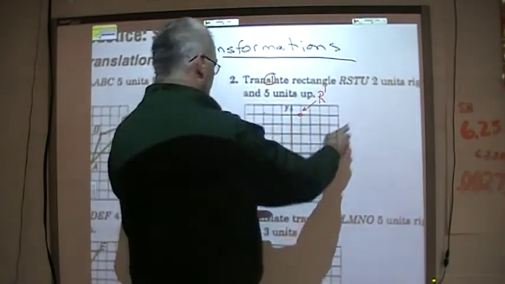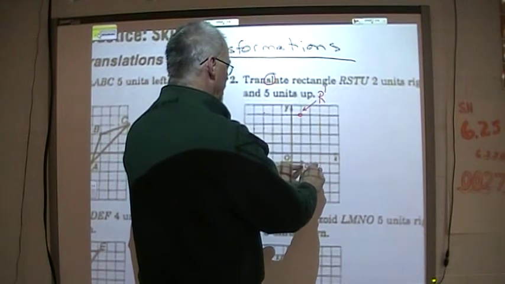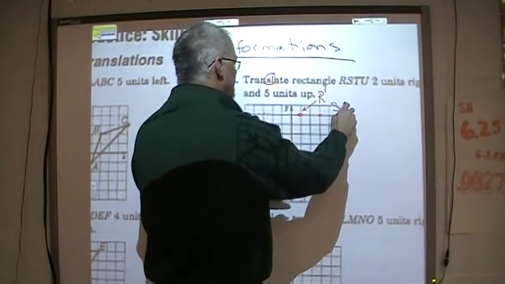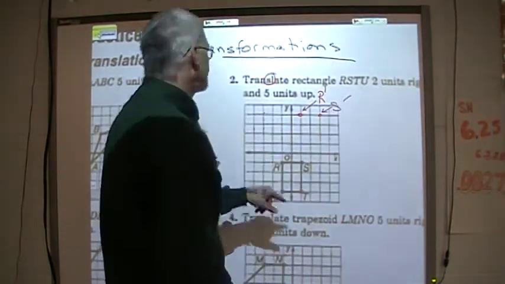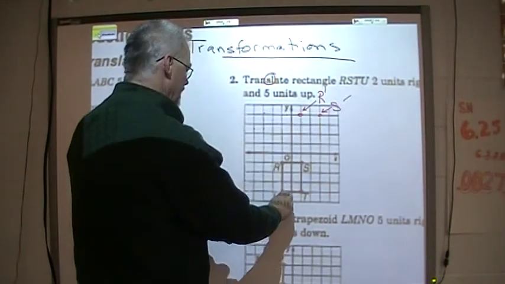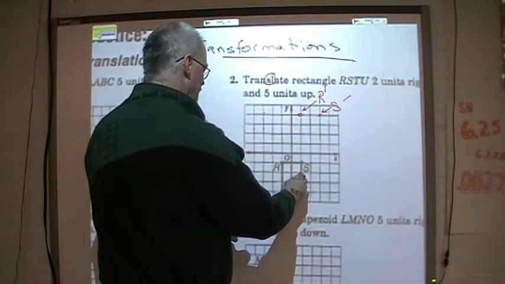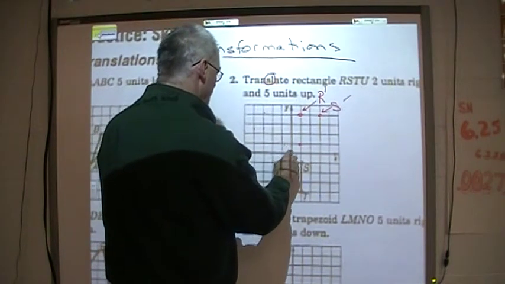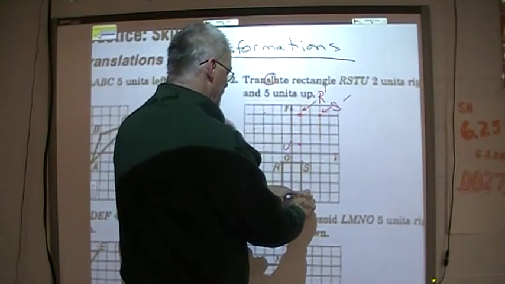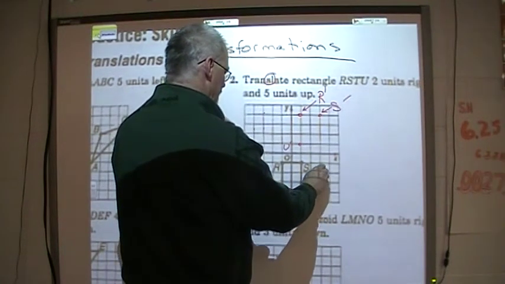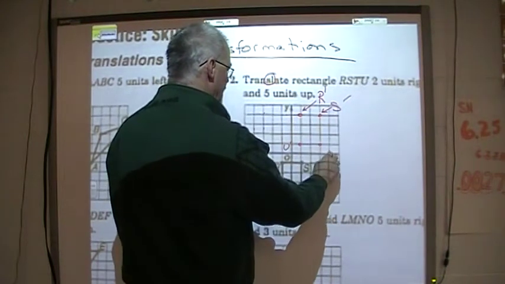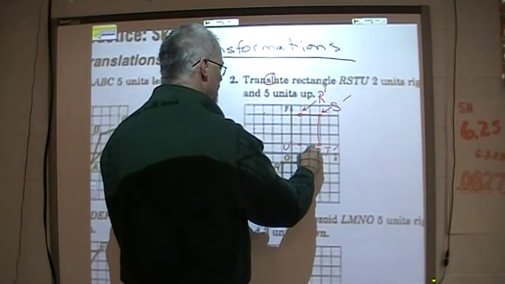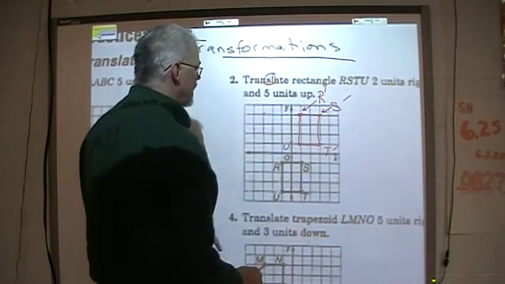Everybody with me? Let's go to the next one. S. 2 units to the right. 1, 2, 5 units up. 1, 2, 3, 4, 5. S prime. Same for the next point: 2 units to the right, 5 units up. This is U prime. And T, 2 units to the right, 5 units up. T prime. Connect your dots. R, S, T, U. And back home. There is our new rectangle.